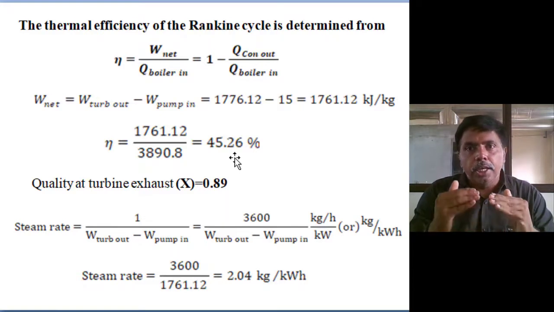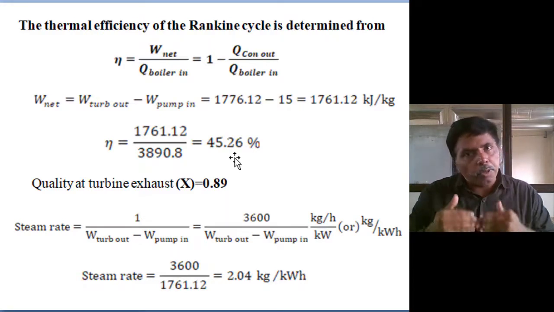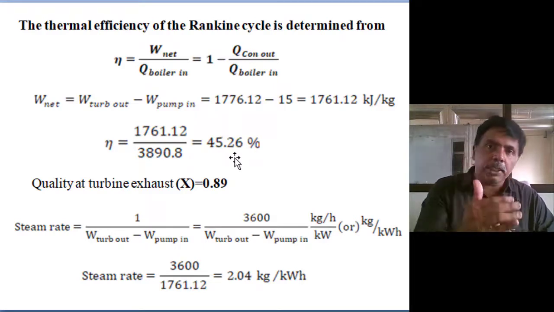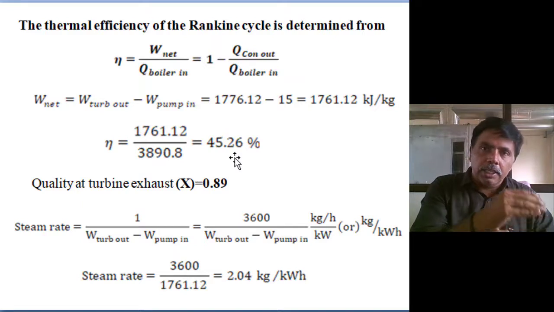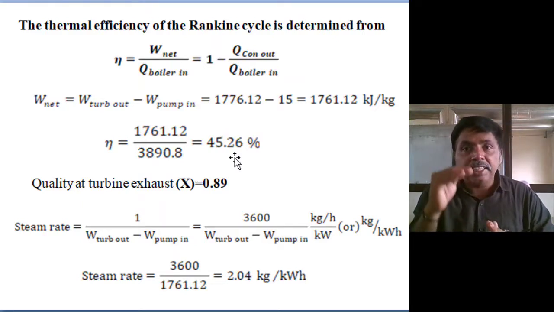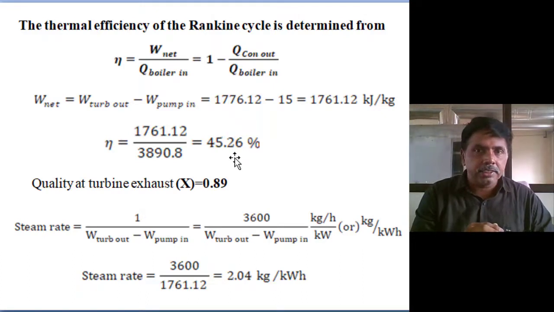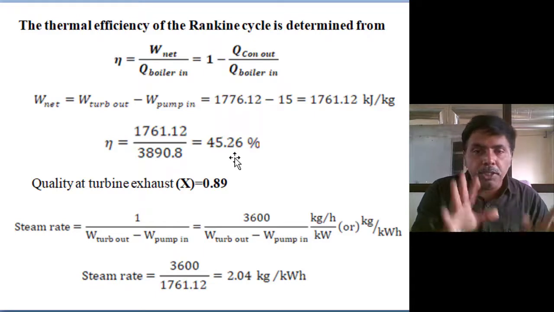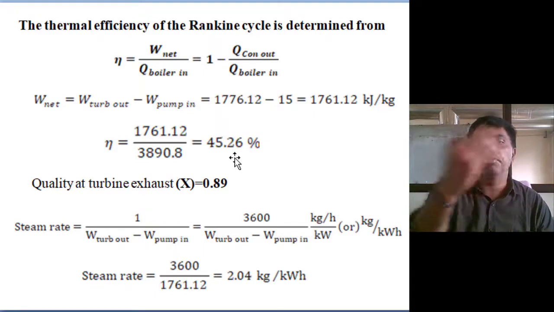Earlier it was 0.7 bar, now 0.1 bar. That is the first enhancement. Second enhancement, raise the pressure of the boiler, from 30 bar pressure to 150 bar pressure, and the superheated temperature from earlier 350 degrees to 600 degrees, and we introduced reheating. By this operation we can enhance the efficiency from 25 to 45%.